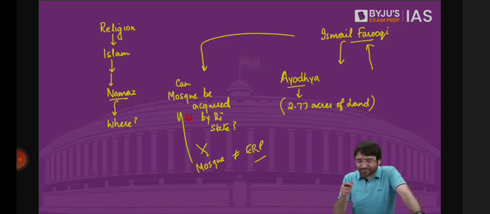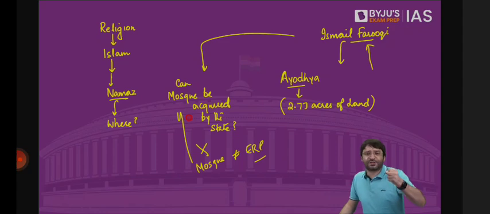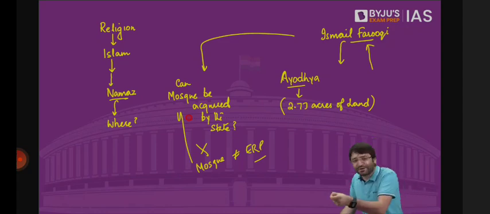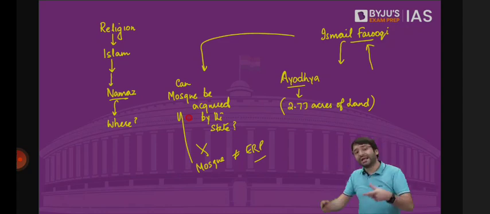That is the biggest criticism of this essential religious practices test, saying the judiciary is entering into a domain which is beyond its competence. A judge may be competent in law, in constitution, in criminal procedure, in civil procedure, in comparison of the world constitutions, but a judge is not competent in religious matters. So how can this judge, who is not competent in religious matters, get to decide what is essential and what is not essential to a religion?